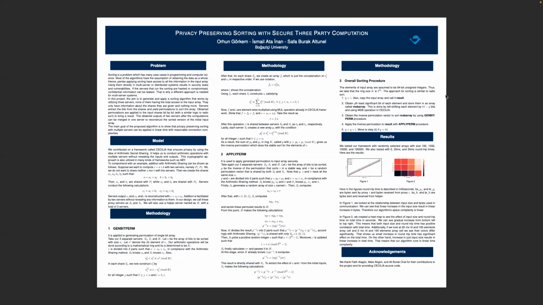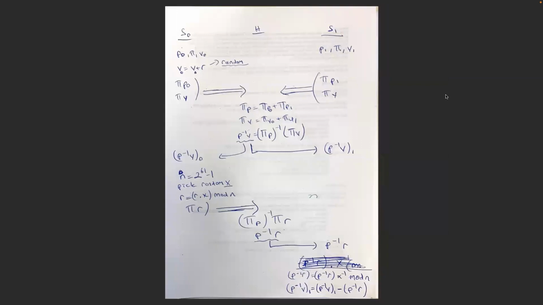And after that, we use apply perm algorithm to apply this permutation to our bit array securely. And in this apply perm, we actually use two proxy servers, and each proxy server has a share of P and V, denoting the permutation and input array. And they are just shared between them using arithmetic sharing. And P is just a random permutation that both servers share in common.